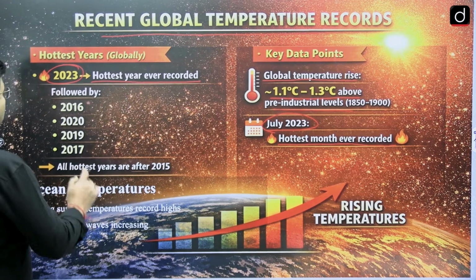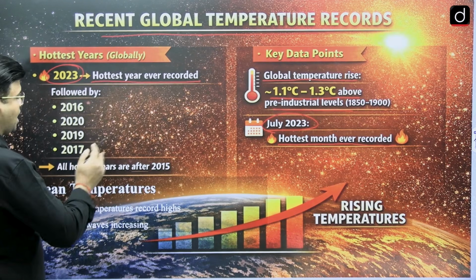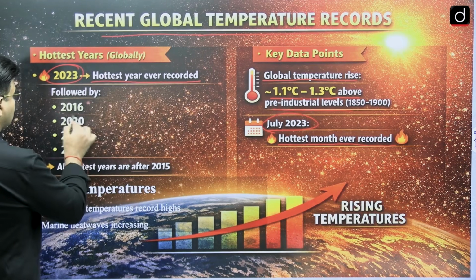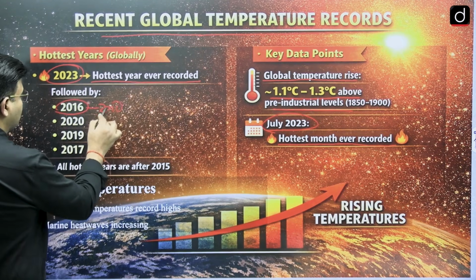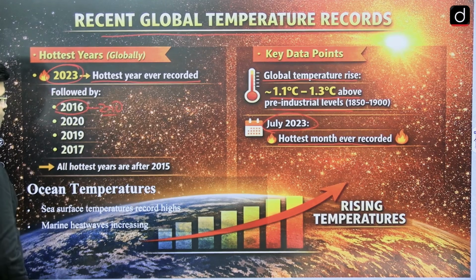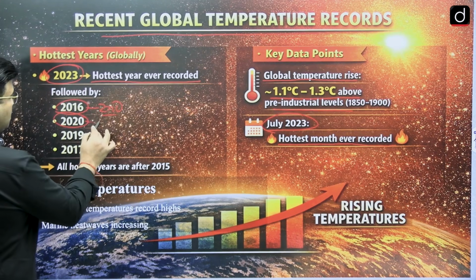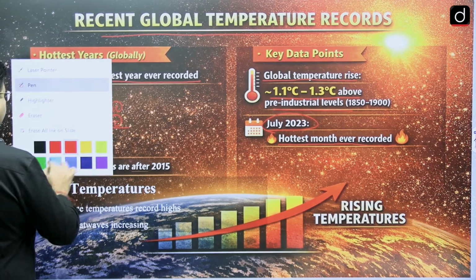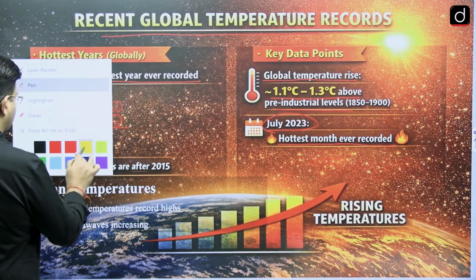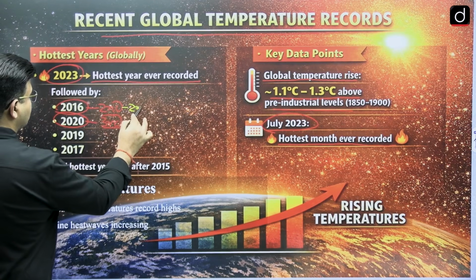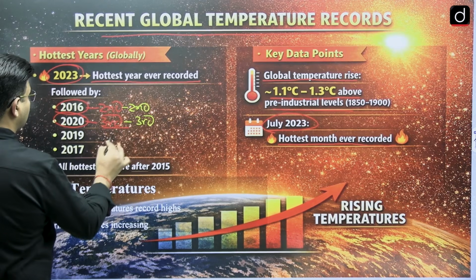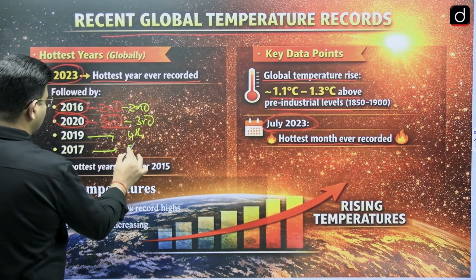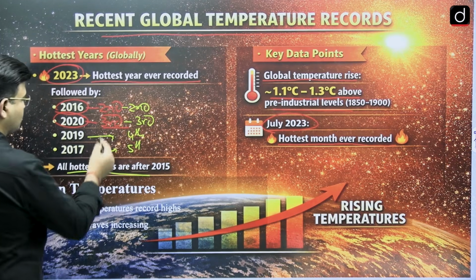And after 2023, in the last one decade, which year has the highest temperature? 2016 is the second highest global temperature record. After that, 2020 is the third one, 2019 is the fourth one, and 2017 too, all the hottest years after 2015.